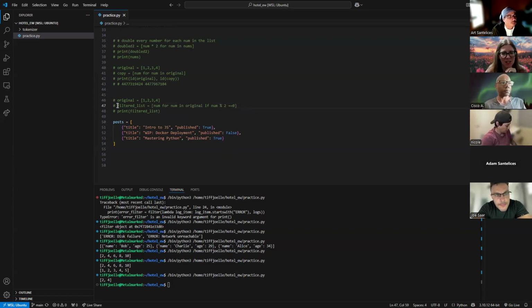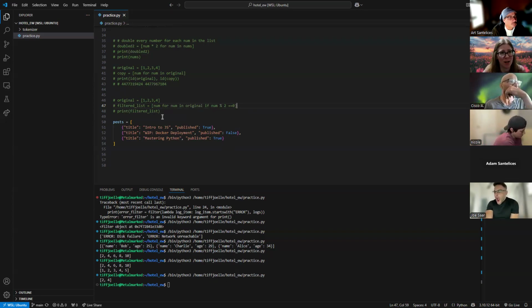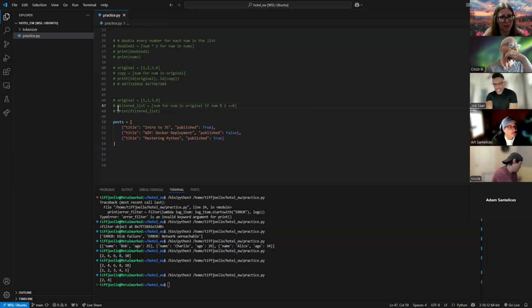Yep. This is another, we're going to show you so many ways to do the same thing, and it's up to y'all to choose what you feel most comfortable with. I can't think off the top of my head where doing list comprehension wouldn't work and you would need to use filtered or filter. But there might be some cases that you come across where you just cannot make it work doing a list comprehension.